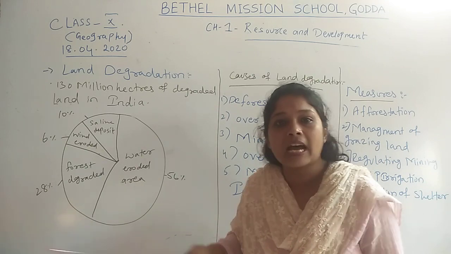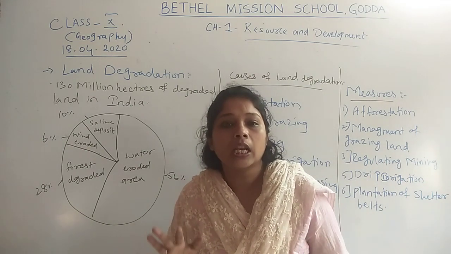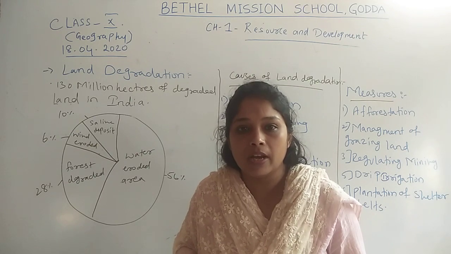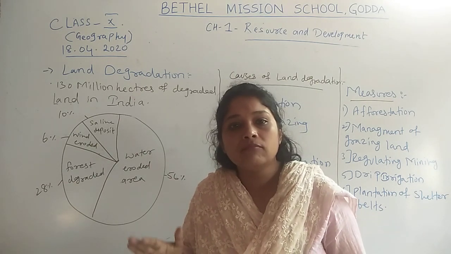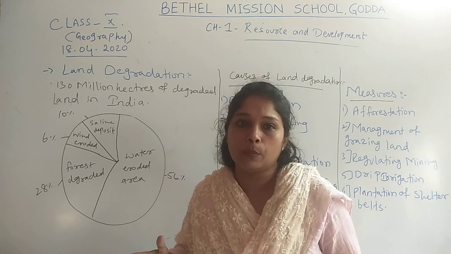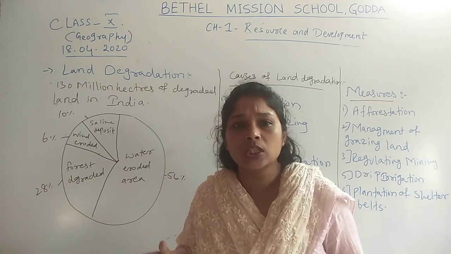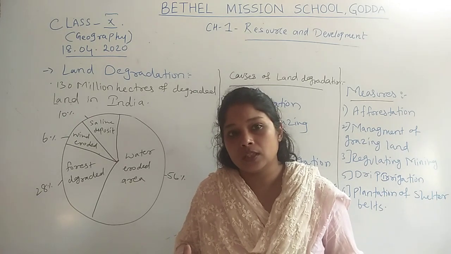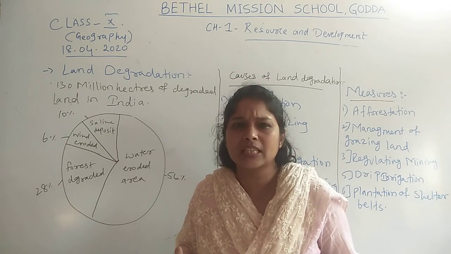As we have seen in our last videos, in India, 3.28 million square kilometer land was available. From that, we only used less than 50% of land for cultivation purposes. The net sown area is 46% of land.